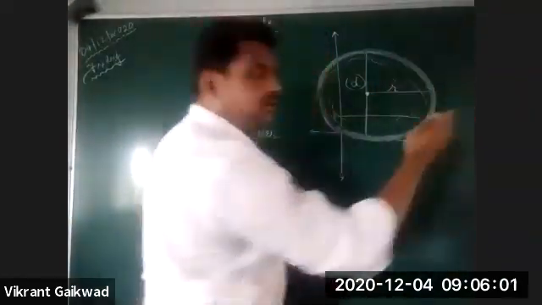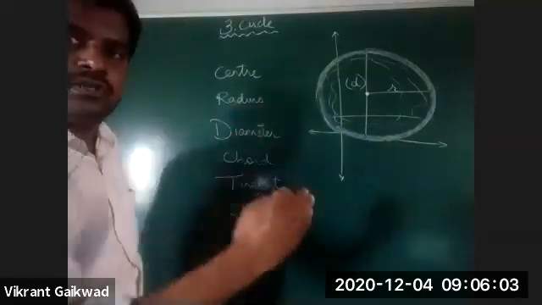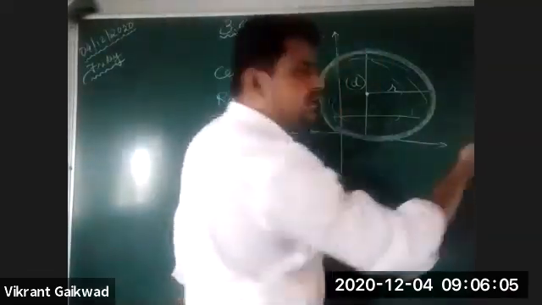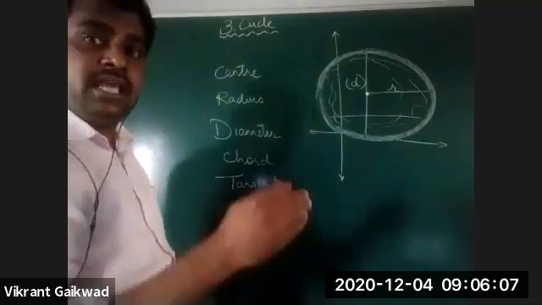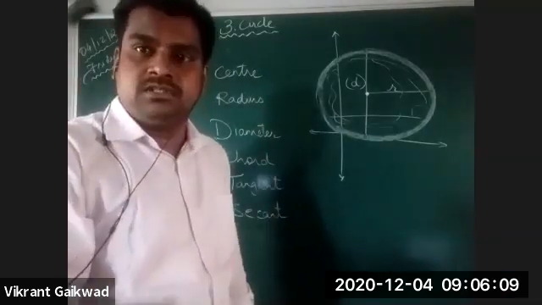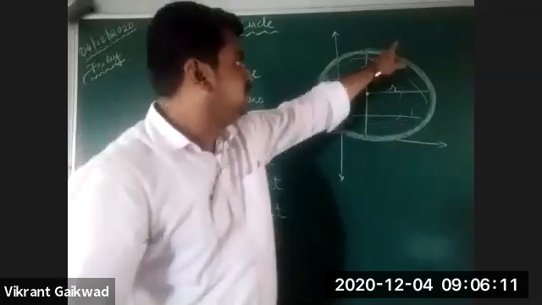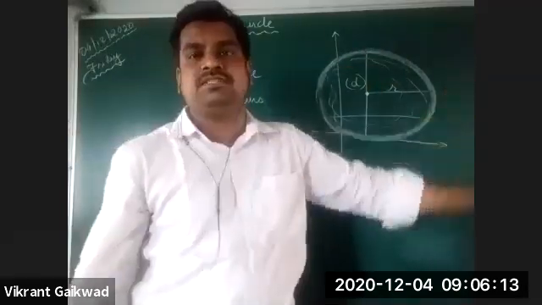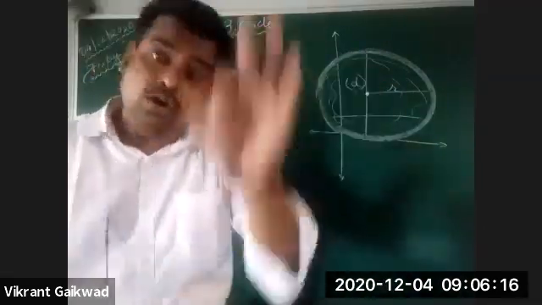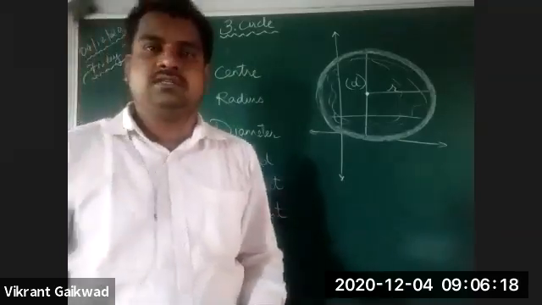Any point or any part which is going to lie outside the circumference is the exterior part of the circle, and the points which lie on the circumference are called points lying on the circumference of the circle.